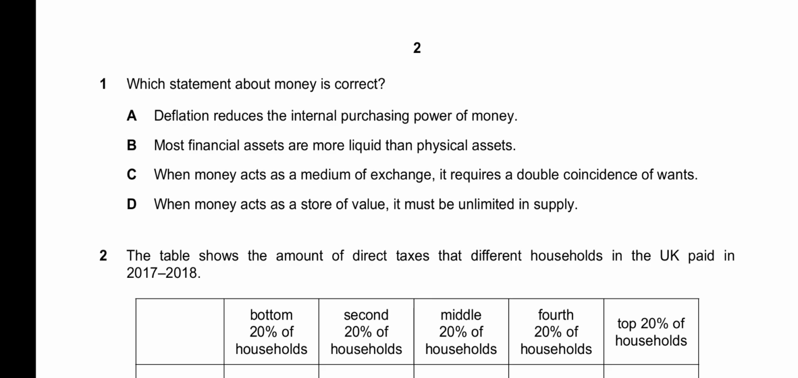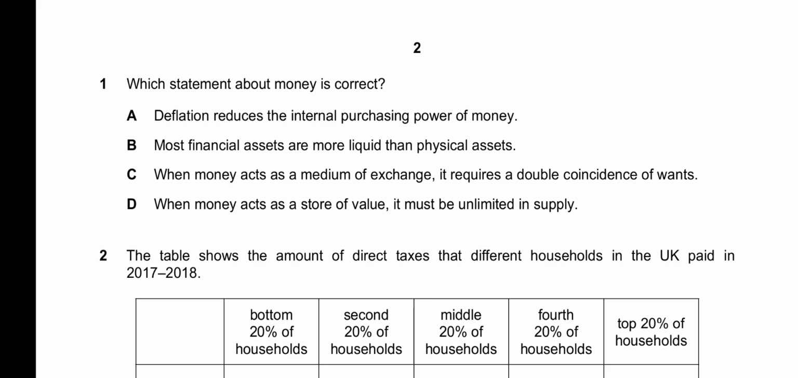When the average price level goes down, this means people can buy more with the same amount of money. Therefore, the internal purchasing power of money, which is the purchasing power of money in the internal economy, increases. It does not reduce in deflation. So A is incorrect. B says most financial assets are more liquid than physical assets.